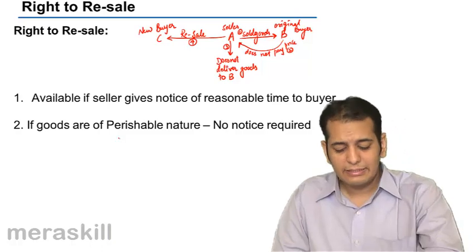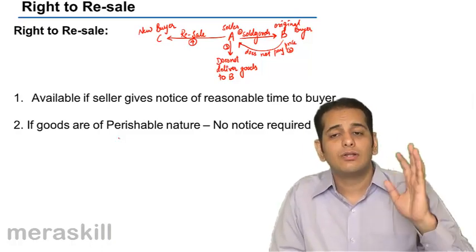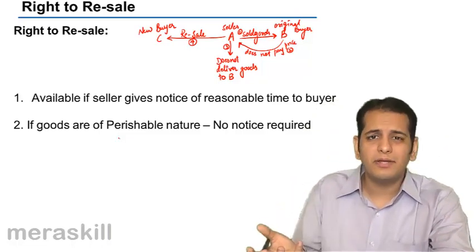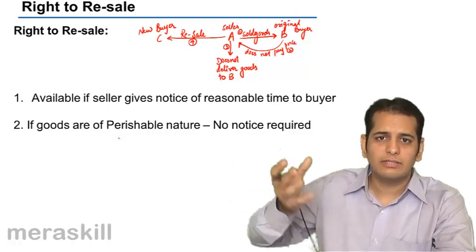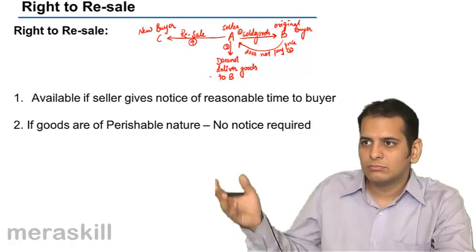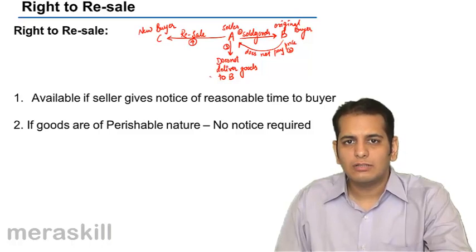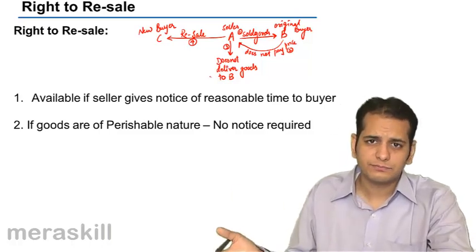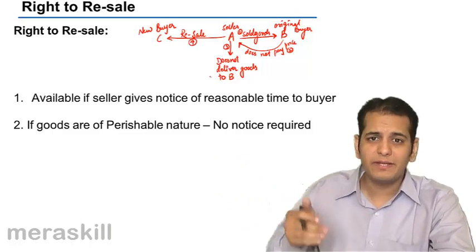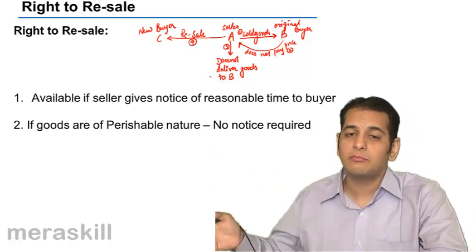The next point is, if the goods are of perishable nature, then the notice of resale is not required because the goods will perish. Let's say I am a dealer in milk. Now if the buyer is not paying me the price, I have to dispose of milk. Otherwise I'll incur loss. So I cannot wait for the buyer to pay me.